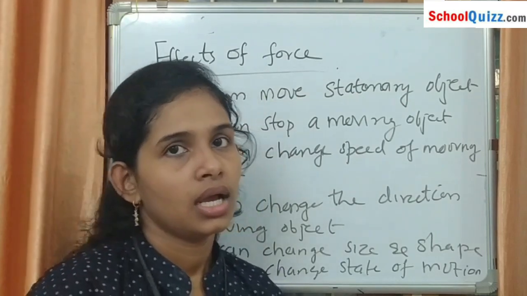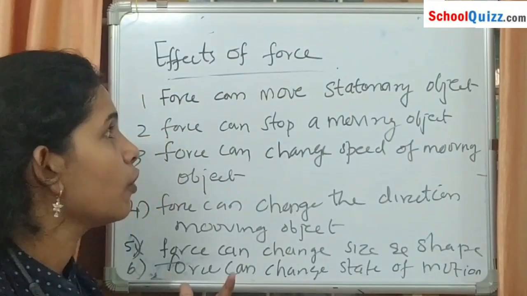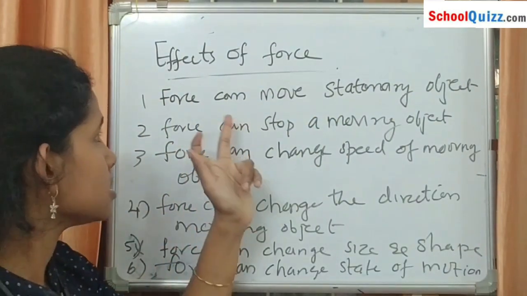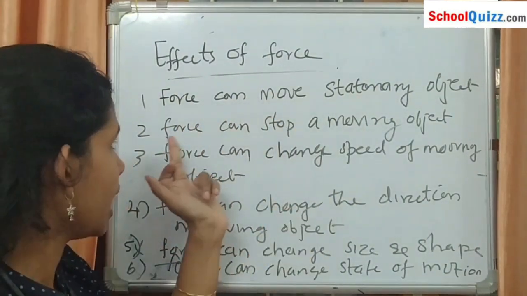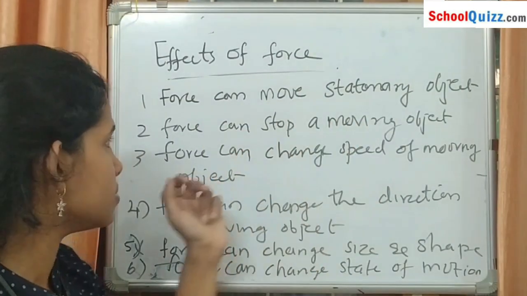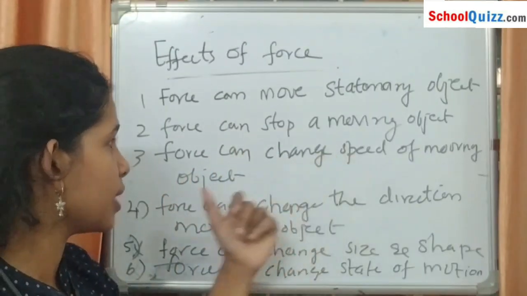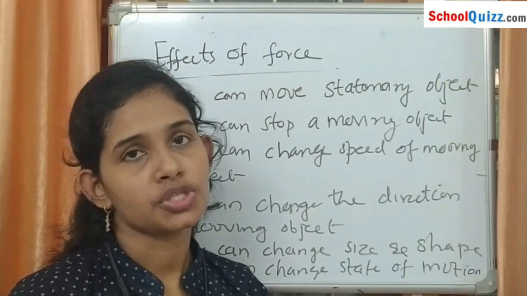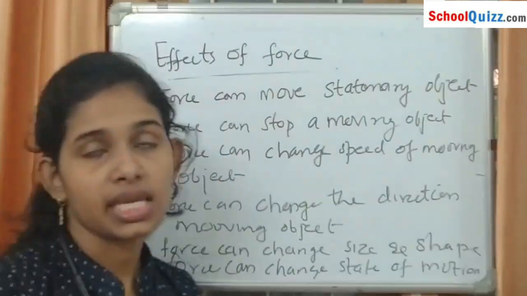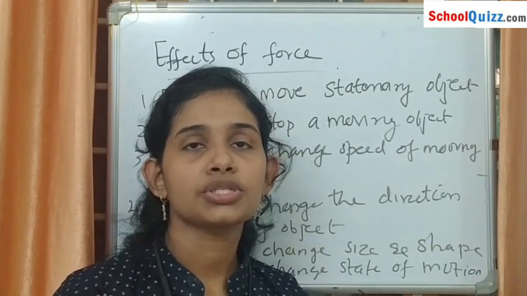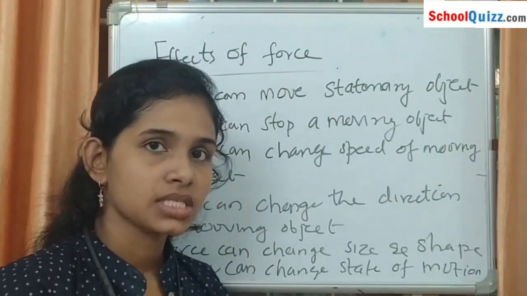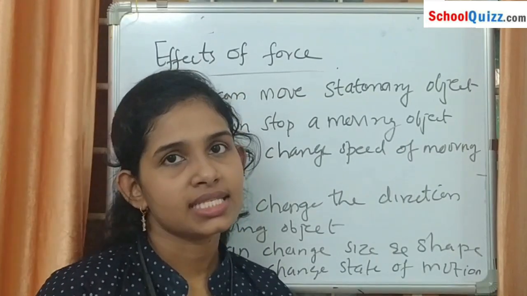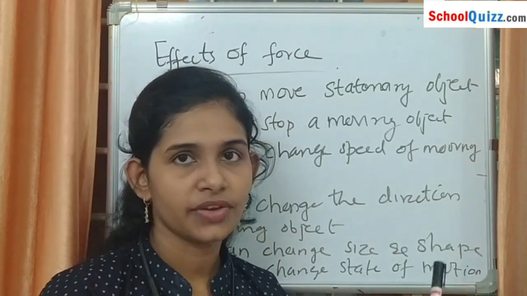Understood? I will repeat. A force can move a stationary object. A force can stop a moving object. A force can change the speed of a moving object. A force can change the direction of motion. A force can change the size and shape, and it also changes the state of motion. Understood? Next we can see some examples in this video.